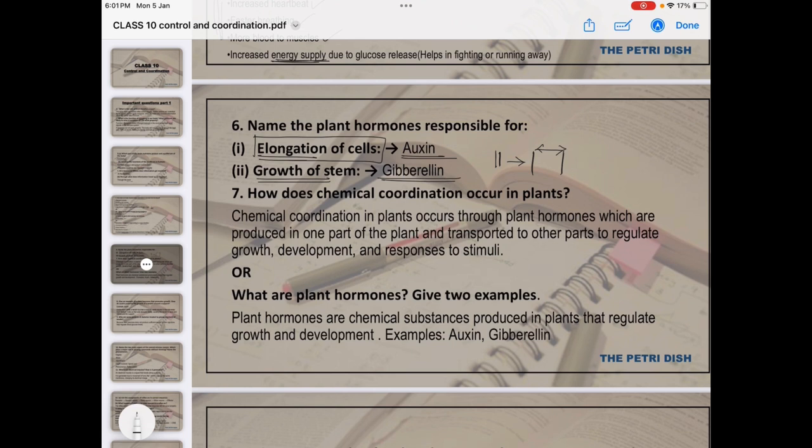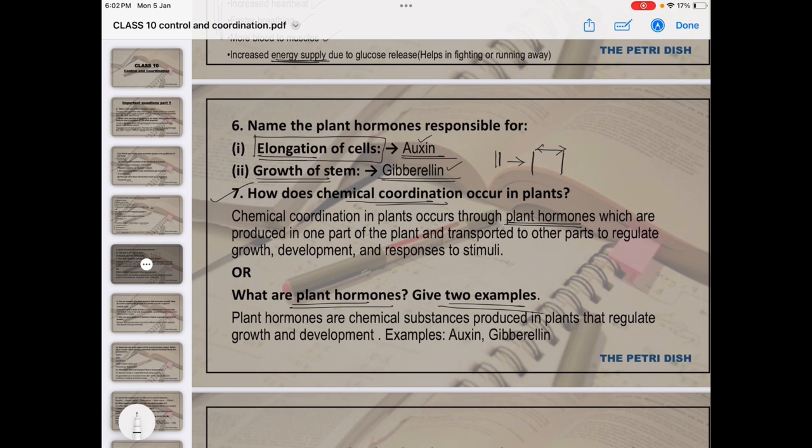Next question: How does chemical coordination occur in plants? Or the same question can come in different language: What are plant hormones? Give two examples. So chemical coordination in plants happens because of the release of plant hormones, which can be of different types. One is auxin, next is gibberellin, cytokinin is also there, ethylene is there, and abscisic acid is also there. So these are the plant hormones which take over the coordination of the plant body.